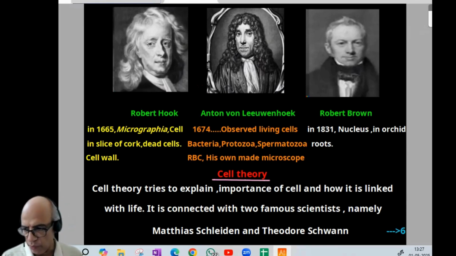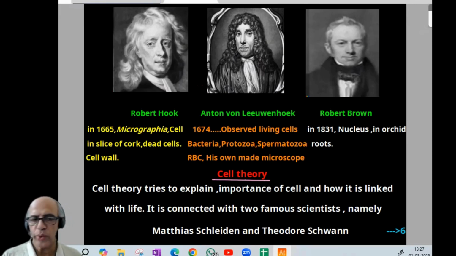So 1665, Robert Hooke, famous book, Micrographia, and the term cell. Originally he worked on a slice of cork. Cork is dead. And what he observed was cell walls, like a honeycomb. That is 1665, Robert Hooke.